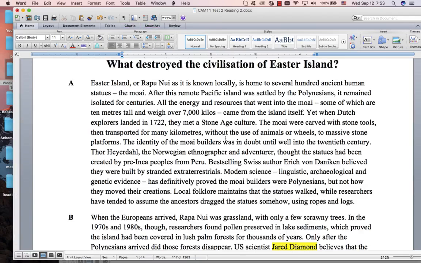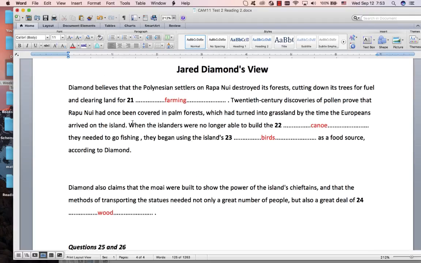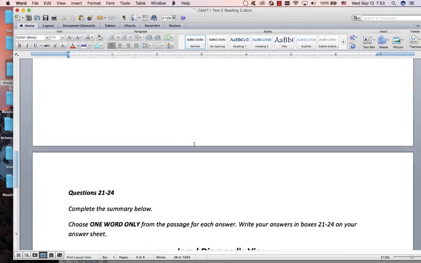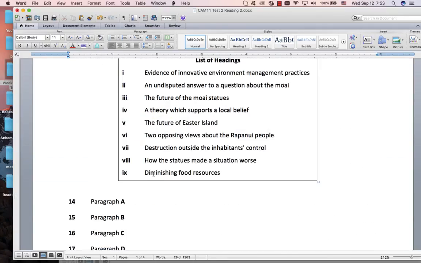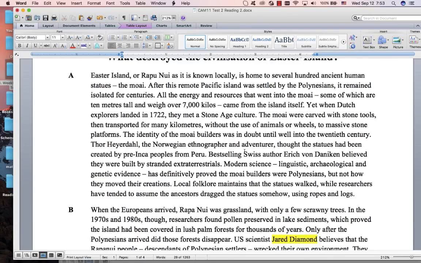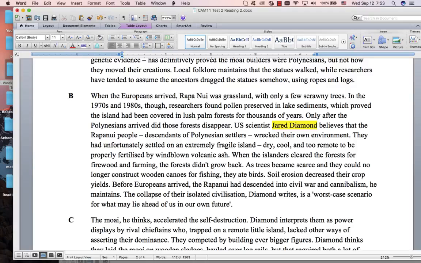Which one do you see? Do you remember this sentence over here? They couldn't go fishing, so they had to eat the birds. So they do talk about food. I like that one so far. What about outside their control? I don't see anything about that. These factors were not outside their control. This guy is saying that it was their fault. They did this. They wrecked their own environment.